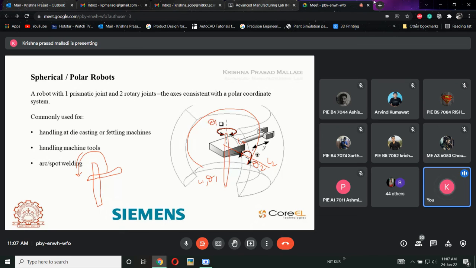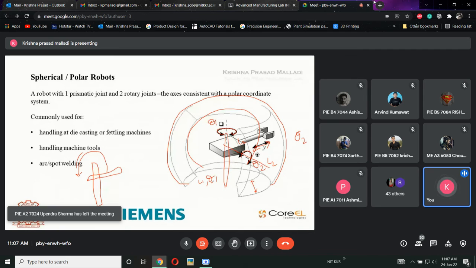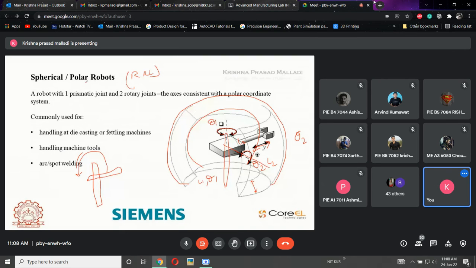Okay. The third one is linear, the same. If the arm is linear, it will move inward and downward. Based upon the inward and downward direction, what will happen? This is the Y. And there is a circle in the base because of theta 1. There will be a circle in the side because of theta 2. Okay, one linear, so two rotary. Rotary 1, rotary 2. That is R, R, L. Clear? LLL, LLR, LRR. This is the notation. This is the nomenclature of the spherical robots. Guys, clear?